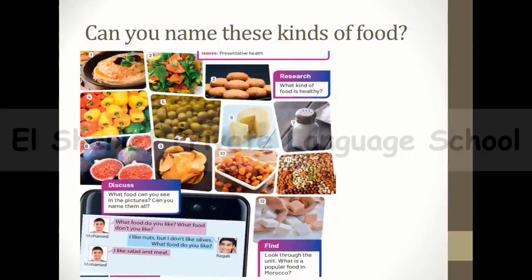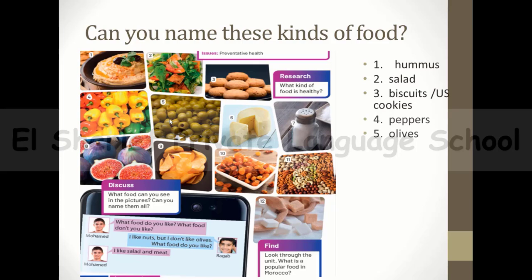Look at this picture. Can you name these kinds of food? Can you give me the names of all these kinds of food? Number one, let's know the names together. Number one, it's hummus. What about two? It's a salad. Three, it's biscuits, or we can call it cookies in the US. Number four, it's peppers. Number five, olives. Six, it's cheese. Then we have salt.